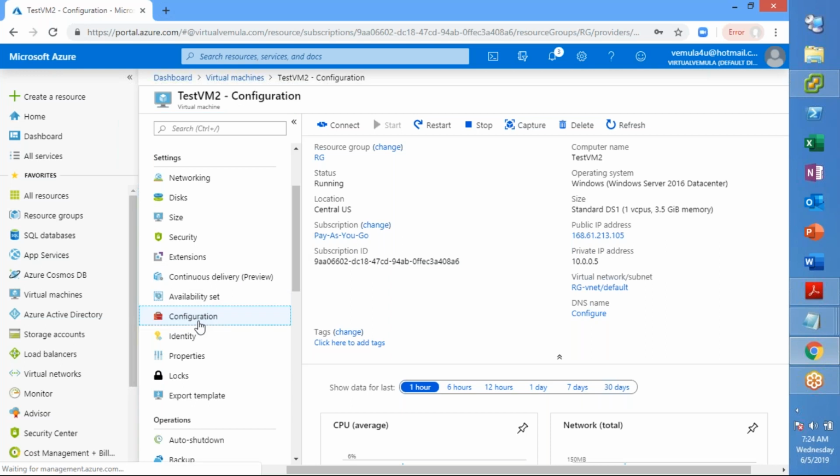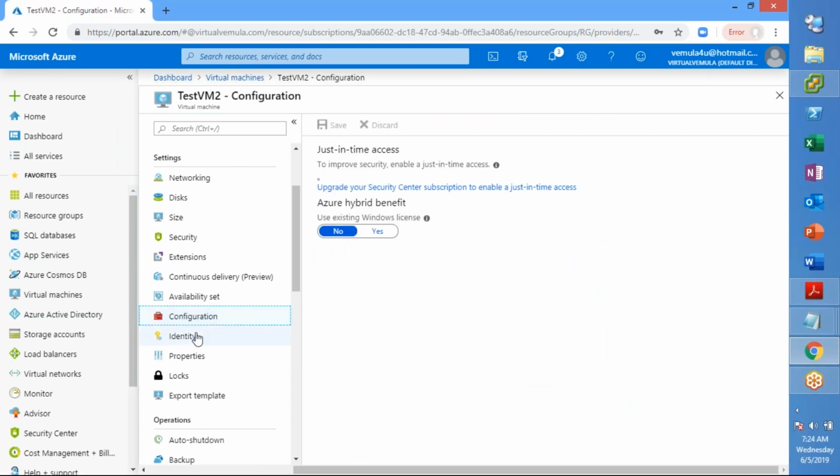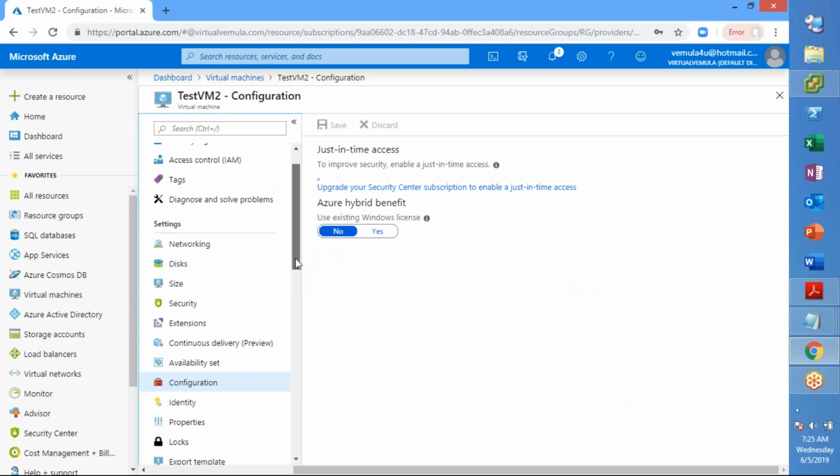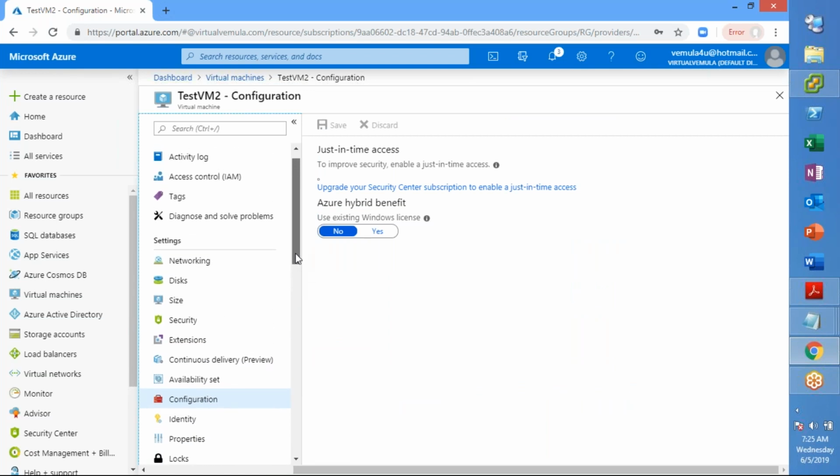Let us look at configuration. So within this configuration, there is a new feature that is introduced, just-in-time access, right?